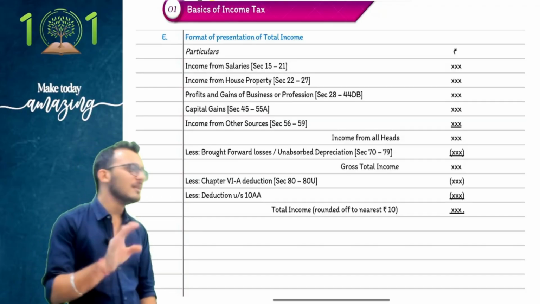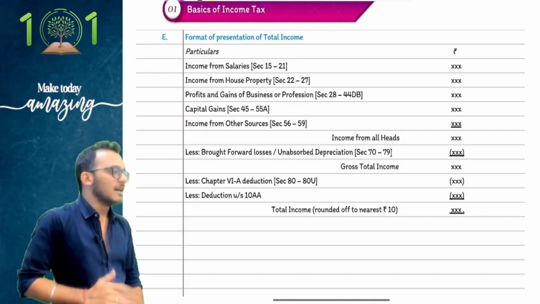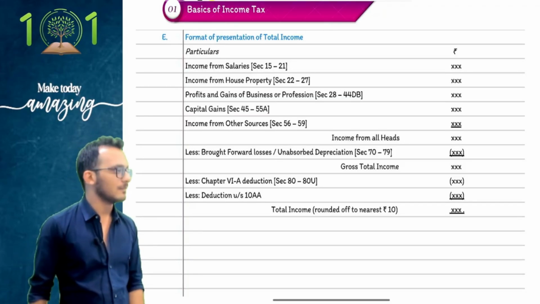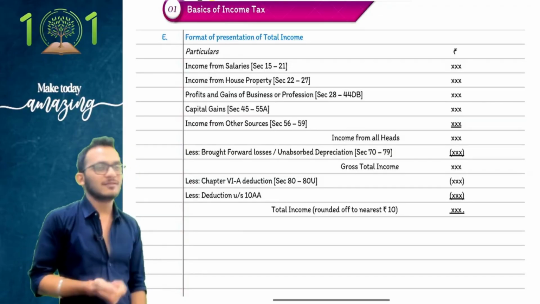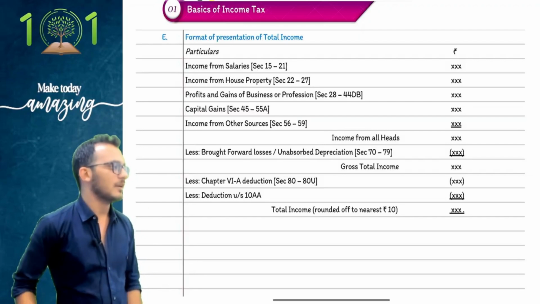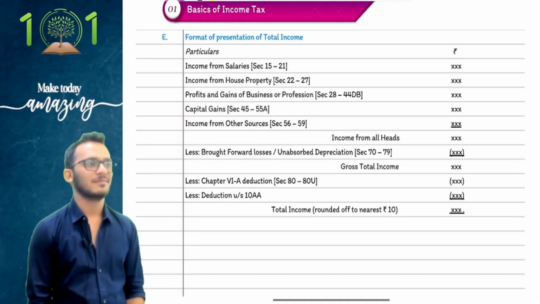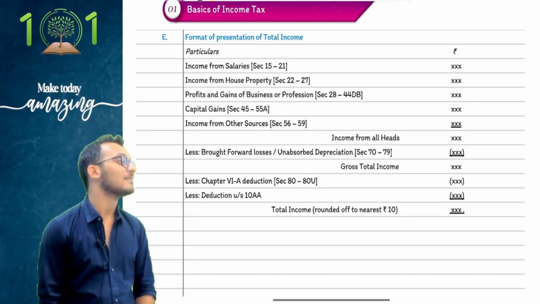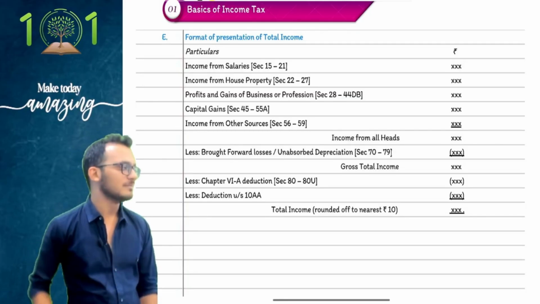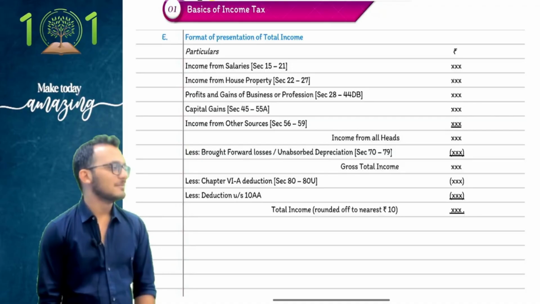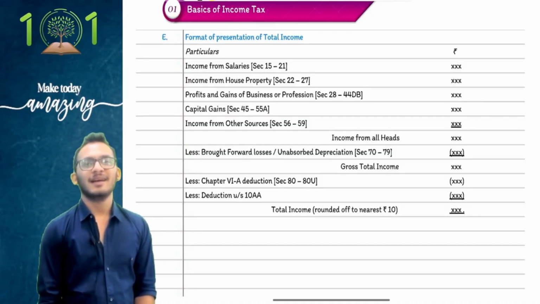A question is coming. I have a house. I was bored of the house, so I decided I want to go to a bigger house. Because of that, I decided to sell this house. Now, when I sold this house, I made a profit of 5 crores. Taxable under which head? Capital gains.